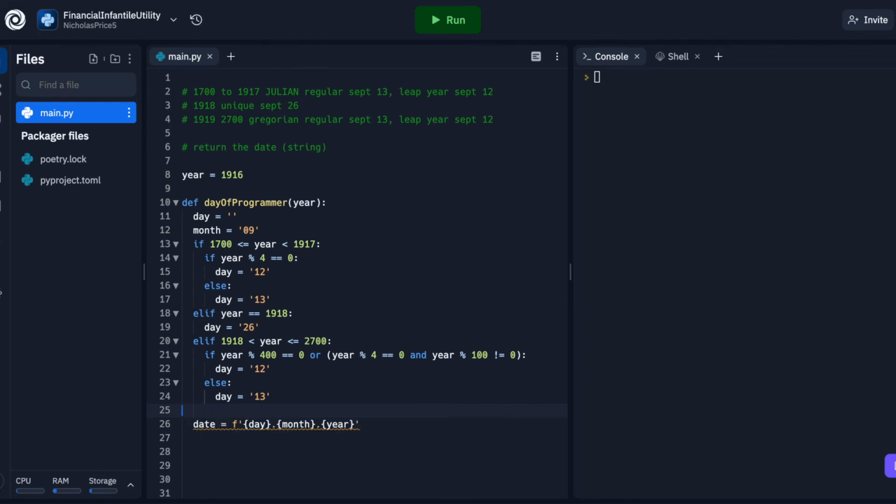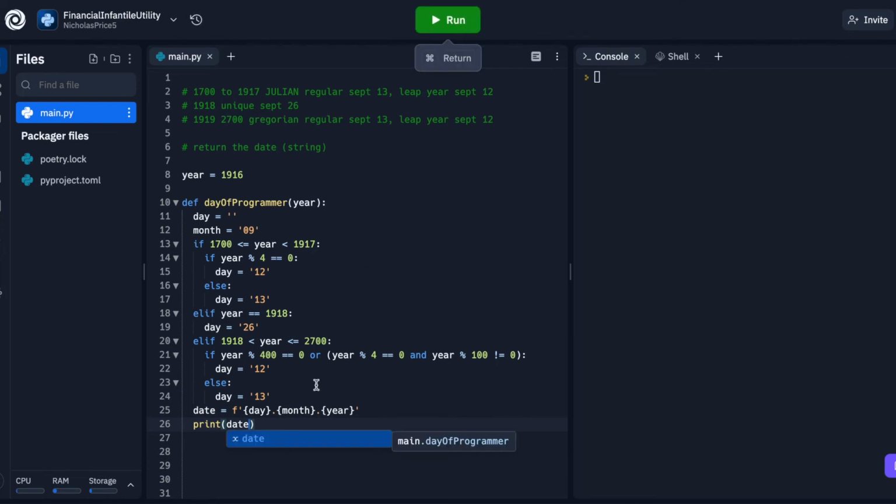Okay, so we're going to set our date up, get the information in there, and then we're going to print the date just to see if our work checks out. Like I said, we're going to want to return it in the end. This is just some testing, some debugging. Okay, so in the year 1916, we see that it is a leap year. We can figure out on our own that 1916 is Gregorian. And if we really wanted to indicate that, we could write print Gregorian, but we'll just leave it as is for now. So not only is it Gregorian, but it's a leap year.